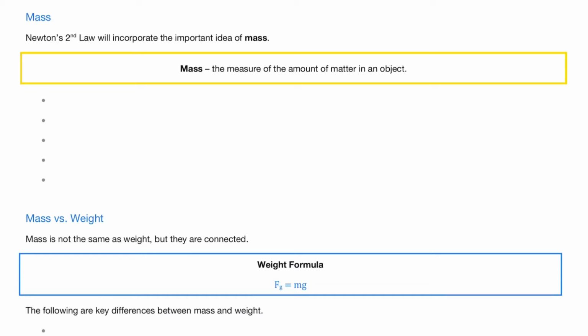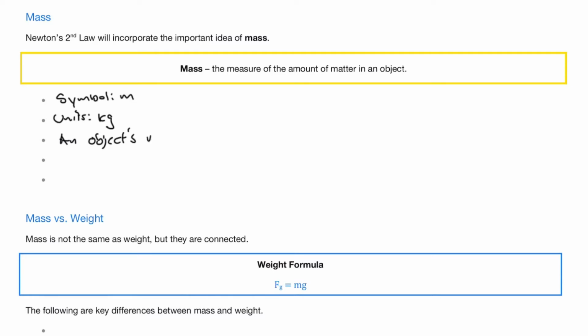Before we can start talking about Newton's second law, we need to revisit the idea of mass. We mentioned mass earlier in the section on units, but now is a good time to look at it a little bit more deeply. So mass measures the amount of matter in an object, and there are a few important ideas about mass that are worth reviewing.